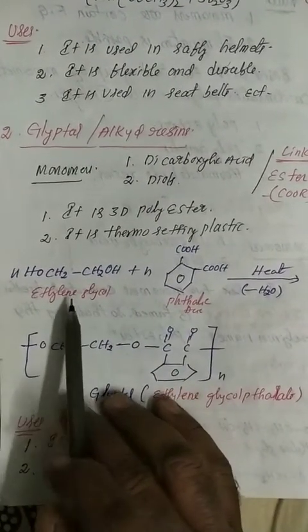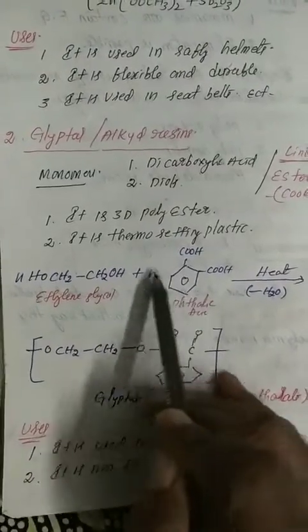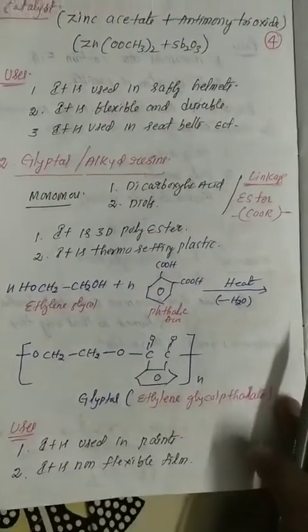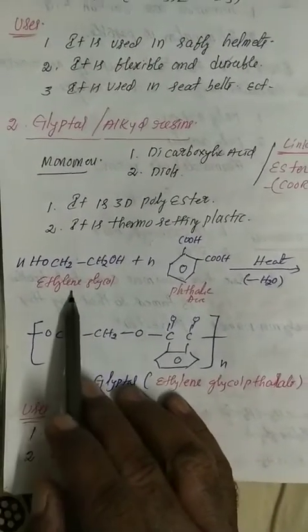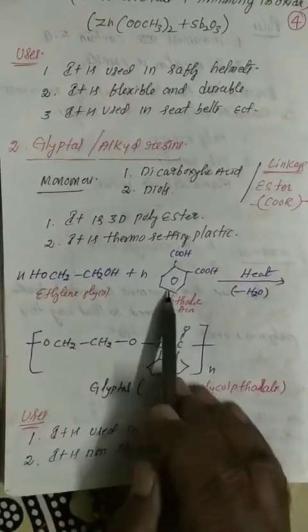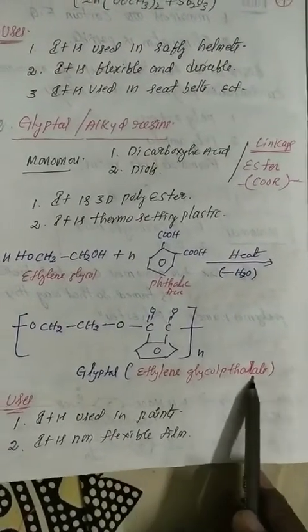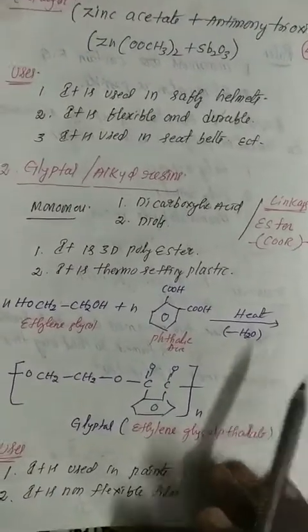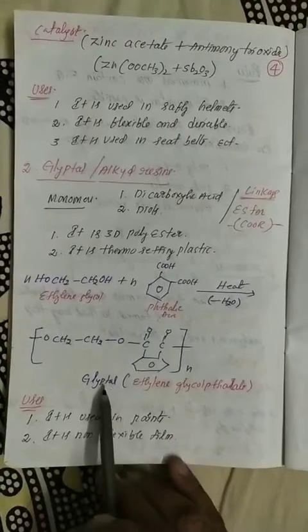Here, ethylene glycol and phthalic acid, depending on the combination of alkyl groups. But in the above example, Terylene, zinc acetate and antimony trioxide are definitely required. So ultimately Glyptal is formed. What combination is Glyptal? Ethylene glycol and phthalic acid. That's why Glyptal's other name is ethylene glycol phthalate. Ethylene glycol phthalate means a combination of two monomers. That's why it's called Glyptal.